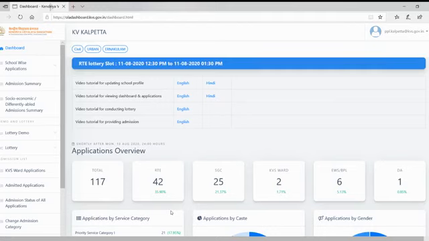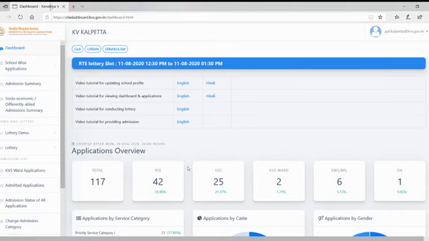So, today we are going to conduct the online lottery of Class 1 admissions 2020-21. Before going on to the online lottery, we will be showing you the demo of the lottery, how we will be conducting the lottery. First, the demo will be shown to you. First, let me share with you the dashboard of our Vidyalaya.